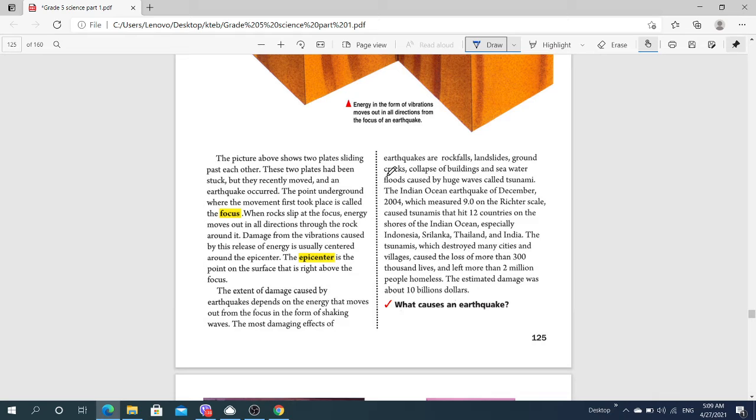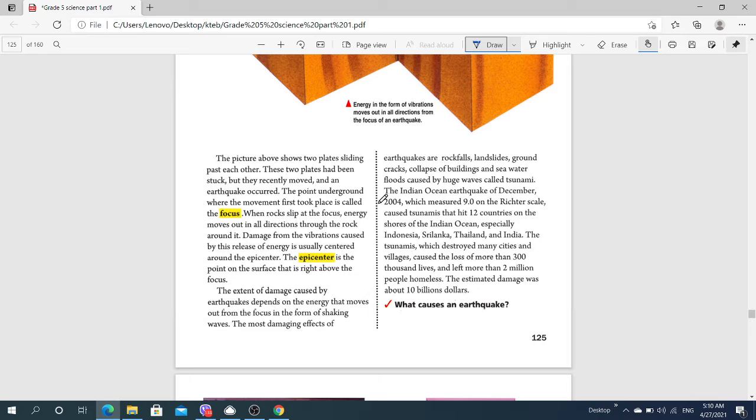Why does the earthquake cause damage? Because of rockfalls and landslides and ground cracks, or collapse of buildings, and sea waters and floods caused by huge waves called what? Tsunami. Sometimes in the ocean the tsunami happens. This is very dangerous and damages everything: houses, buildings, cities, and most of the places.